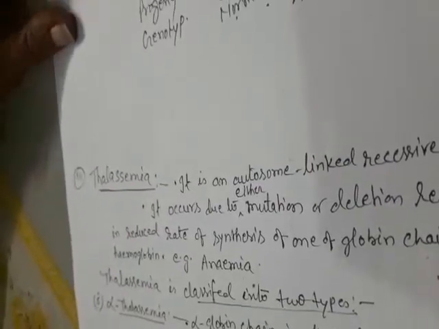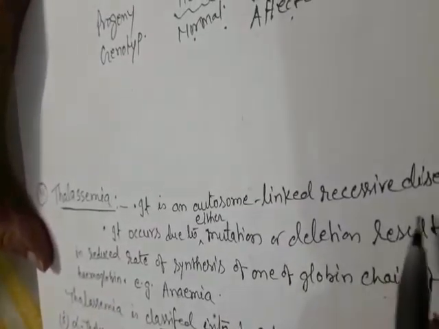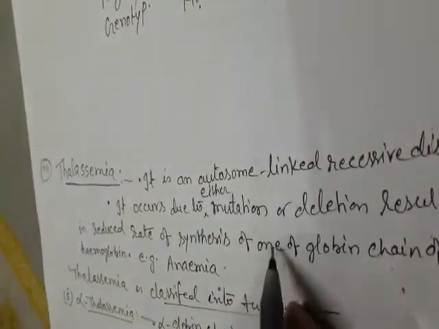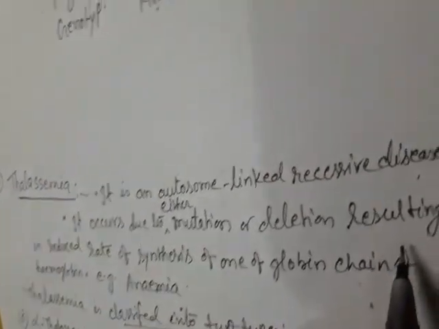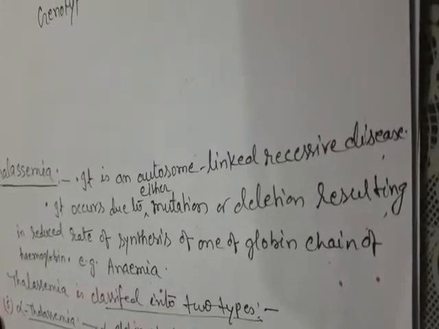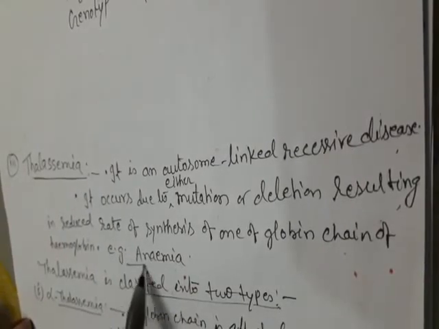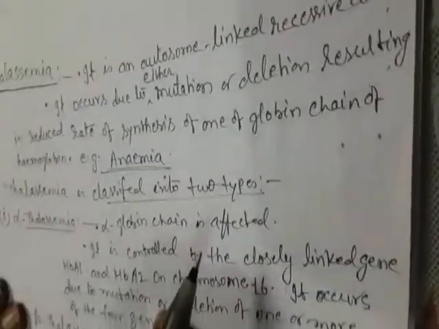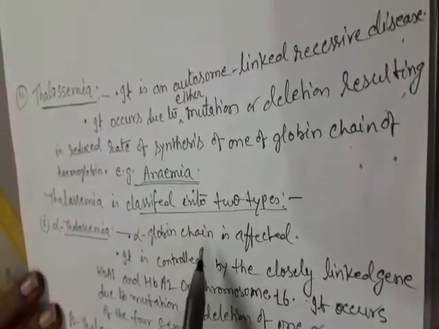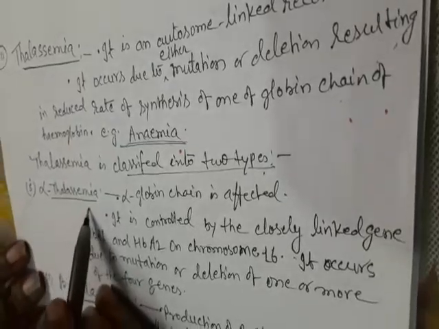Now discuss thalassemia. It is an autosome linked recessive disease. It occurs due to either mutation or deletion, resulting in reduced rate of synthesis of one of the globin chains of hemoglobin. Thalassemia is classified into two types: alpha thalassemia and beta thalassemia.